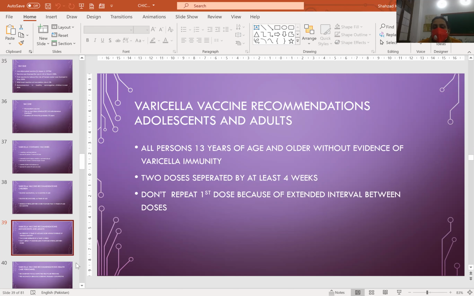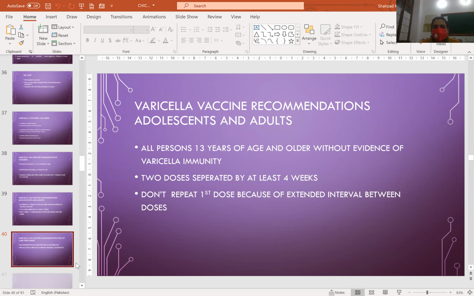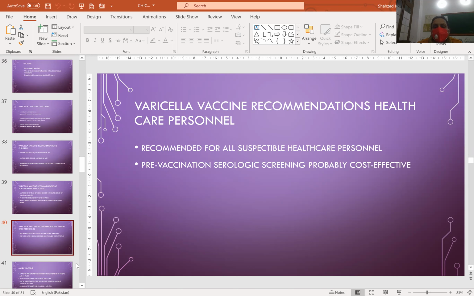Then the recommendations for adolescents and adults: all persons 13 years of age and older without evidence of varicella immunity should receive 2 doses separated by at least 4 weeks. Don't repeat the first dose because of an extended interval between doses. For healthcare personnel, vaccination is recommended for all susceptible healthcare personnel; pre-vaccination serological screening is probably cost-effective but is not required.